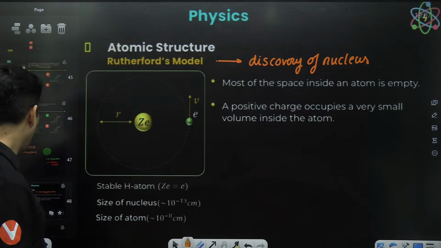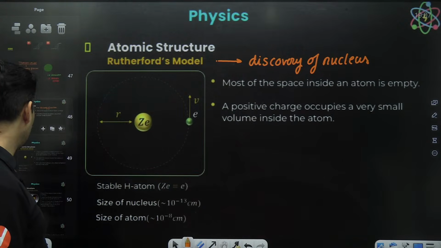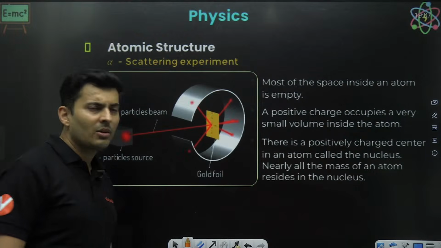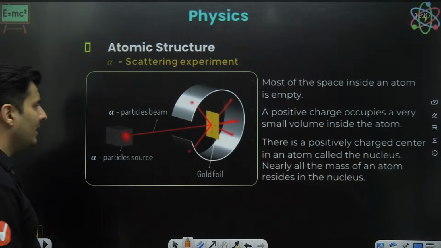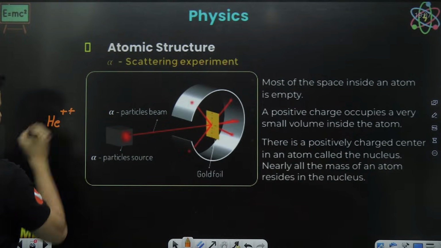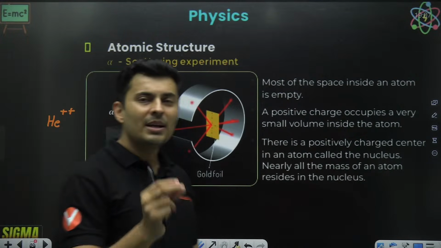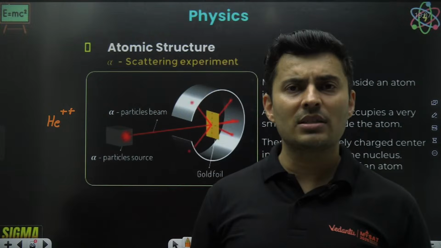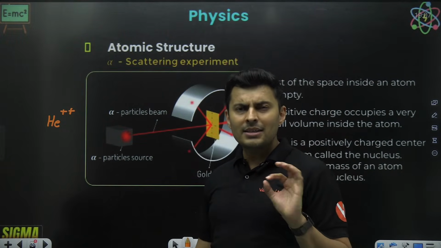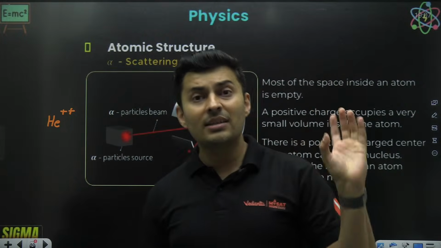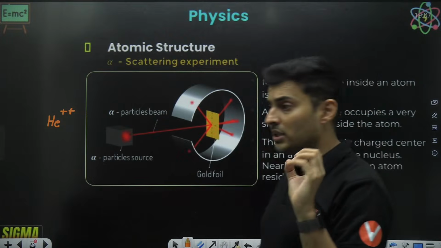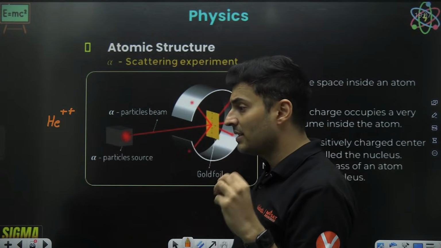But how did he make this discovery? He was able to make this discovery because of the alpha ray scattering experiment. What is an alpha particle? Alpha particle means helium, right? So helium double plus. Basically, you take out both the electrons from the helium atom, so there are only 2 protons and 2 neutrons. It's decently heavy and it is a positive ion, doubly ionized. So such a big positive charge and also mass is there.